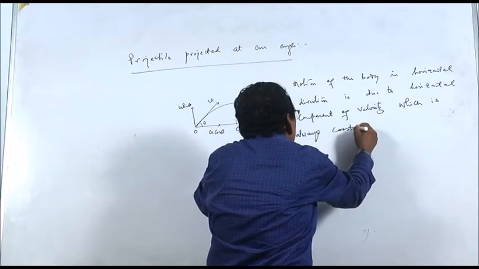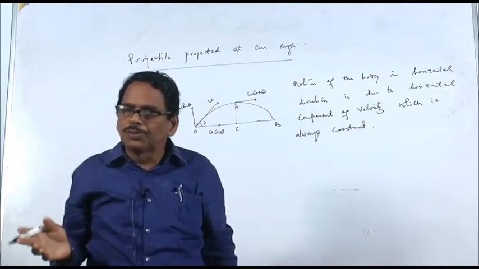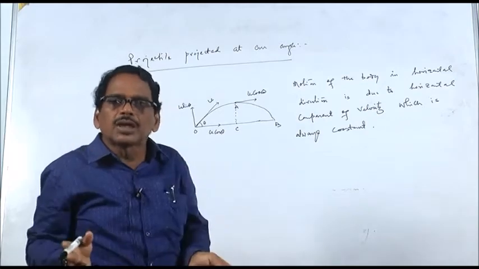These are very important points. The motion of the body in the vertical direction is due to the vertical component of velocity,